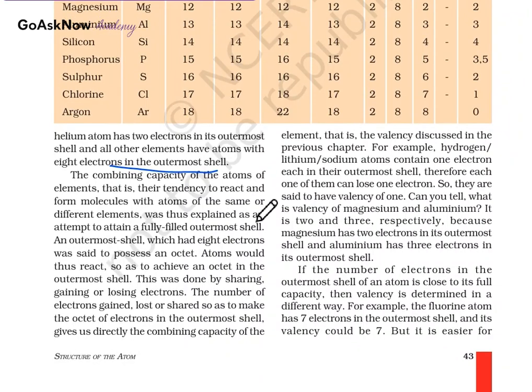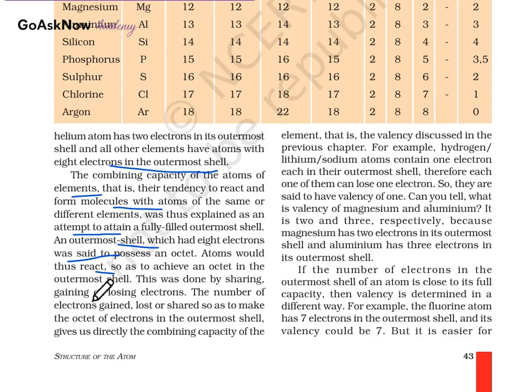Now, the combining capacity of an atom of an element, that is, its tendency to react and form molecules with atoms of the same or different elements, was thus explained as an attempt to attain a fully filled outermost shell. An outermost shell which had 8 electrons was said to possess an octet. So an atom would react so as to achieve the octet in the outermost shell.